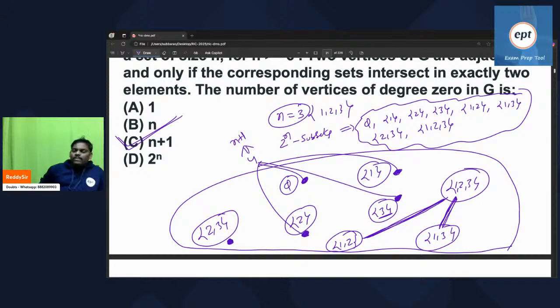Most of the problems you will get by substitution. Whenever a formula-based question comes, please try to substitute. Worst case, you can go for a proof also.